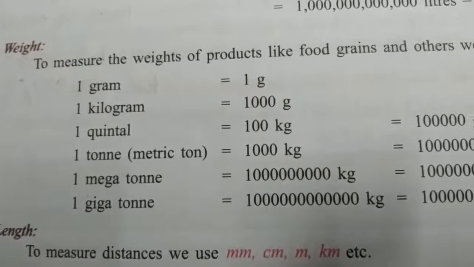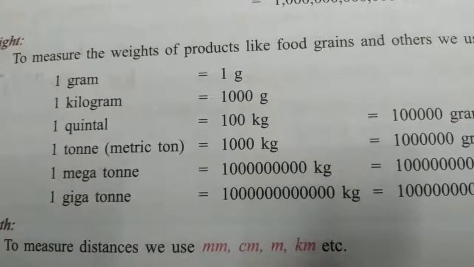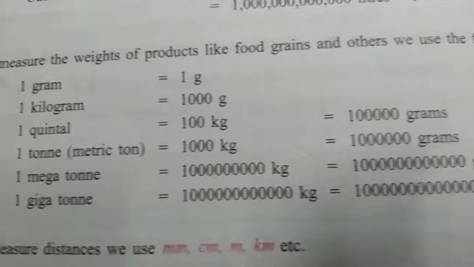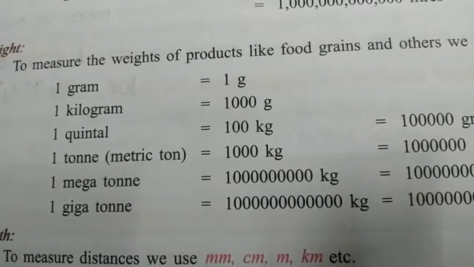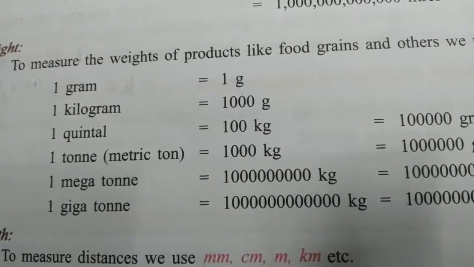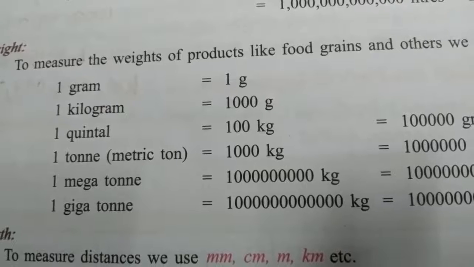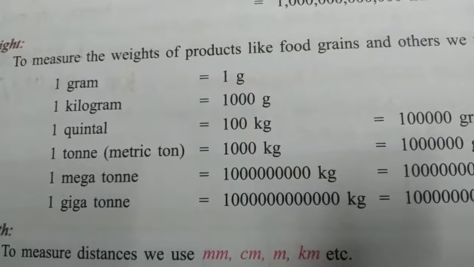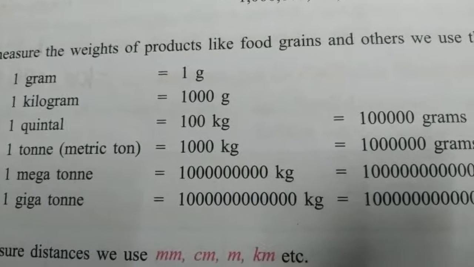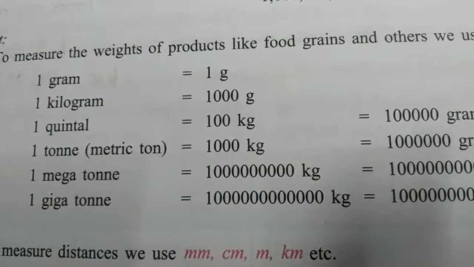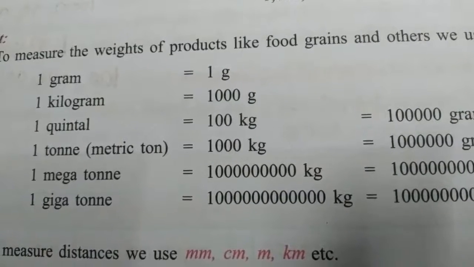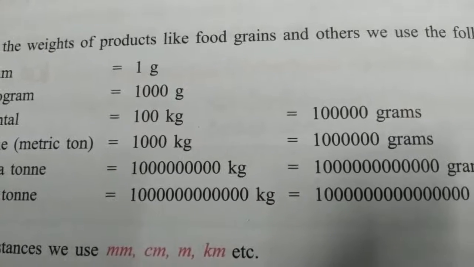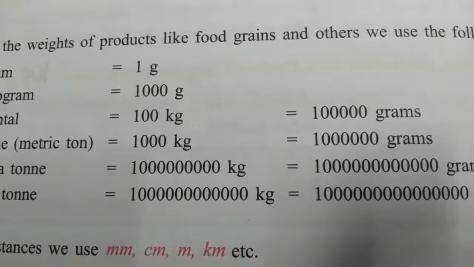Weight. To measure the weights of products like food grains and others, we use the following. 1 gram is equal to 1 g. 1 kilogram is equal to 1000 grams. 1 quintal is equal to 100 kilograms, that is equal to 1 lakh grams. 1 metric ton is equal to 1000 kgs, that is equal to 10 lakhs grams.